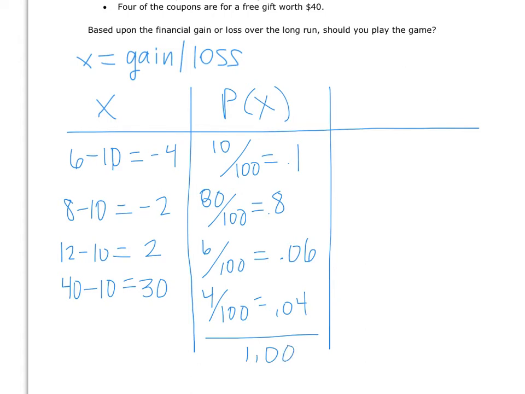All right, let's now find the expected value. So we're going to take X times the associated probability. So -4 times 0.1, so we get -0.4. -2 times 0.8 is a -1.6. 2 times 0.06 is a 0.12. And 30 times 0.04 is 1.2.